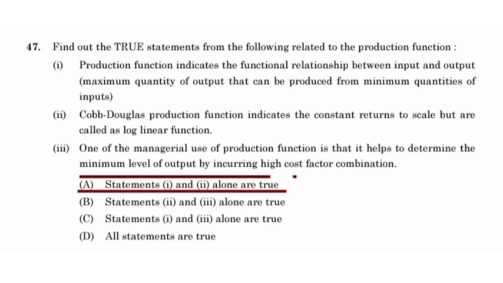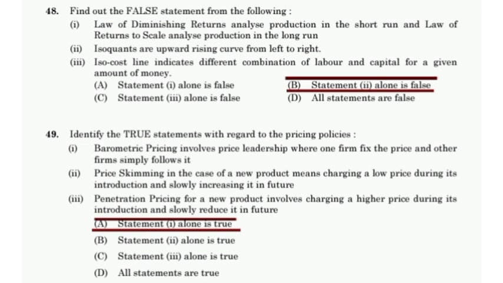but it is called a linear function. Find out the false statement from the following. Statement 3 alone is false. Statement 2 alone is false. Law of diminishing returns analyses production in the short run and law of returns to scale analyses production in the long run. Isocost line indicates different combinations of labor and capital for a given amount of money.